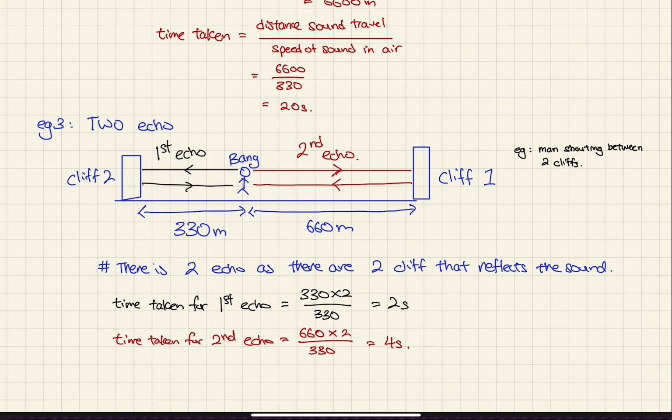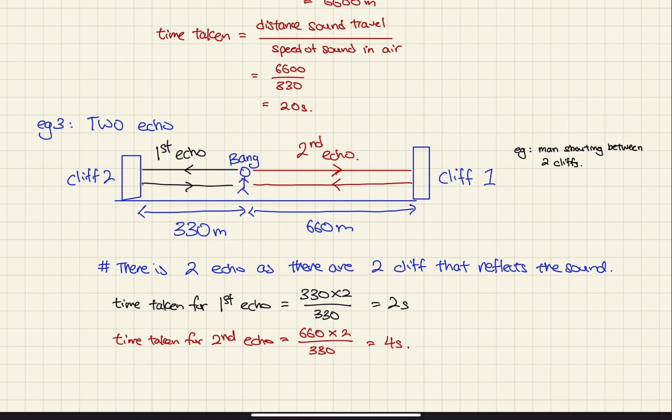So the time taken for the first echo, which is this one and this one, is equal to 330 times 2. Therefore the time taken for the first echo is this distance divided by the speed of sound in air, which gives me 2 seconds. Next, for the second echo, because this 660 meters is a longer distance, the sound will go like this, like that, which gives me 660 times 2. Then you calculate your time, which is 660 times 2 divided by 330, which gives me 4 seconds. So the first echo will take 2 seconds, the second echo will take 4 seconds.